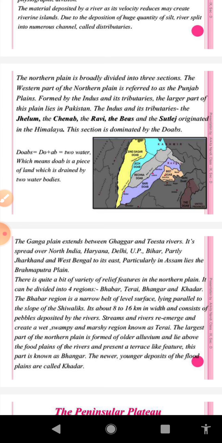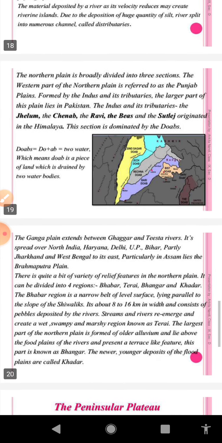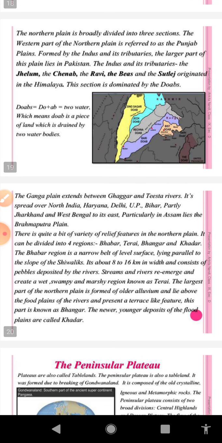What you might have studied in junior classes also is that in this delta, a variety of mangrove tree known as Sundari grows on a large scale. And after the Sundari tree, the delta has been named the Sundarban Delta. And the Brahmaputra river forms the plain of Assam.